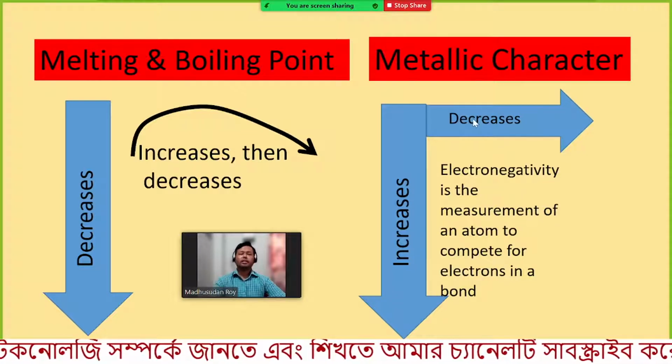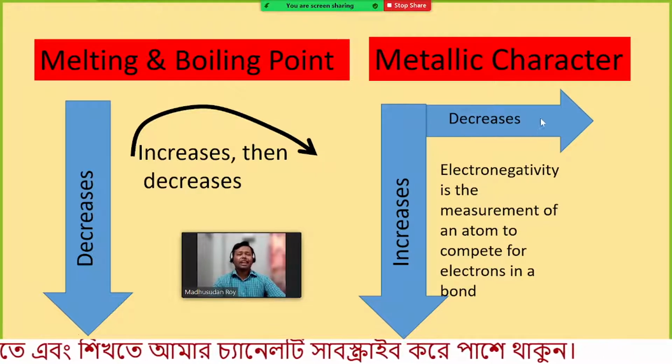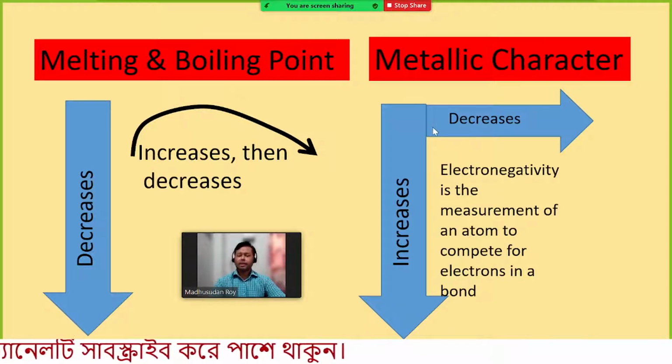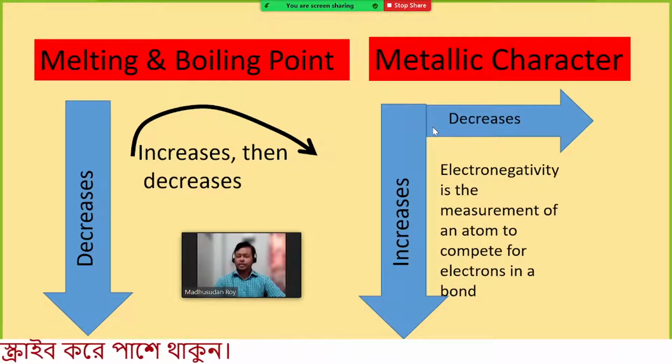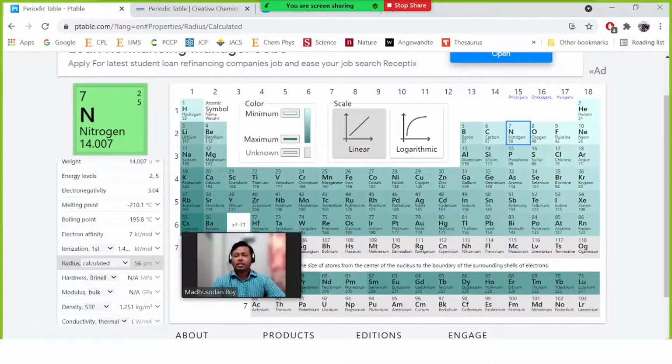Here you can see, as we go from left to right, the metallic character decreases. That means in a period, the first element is a metal, this is also a metal, and then if we go from left to right, we can see that the metallic character decreases.